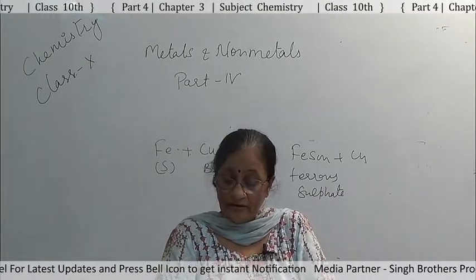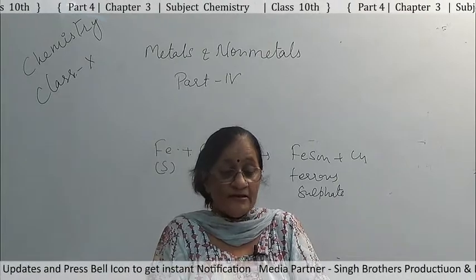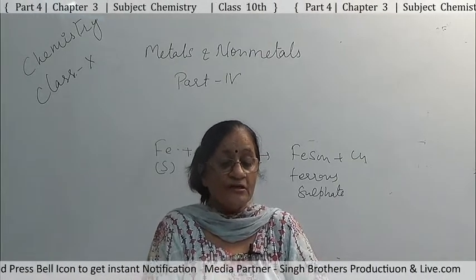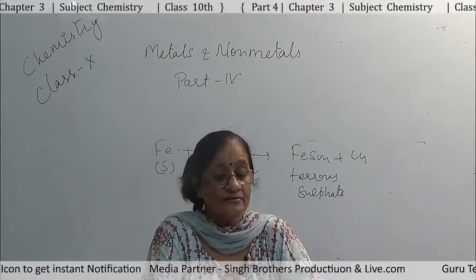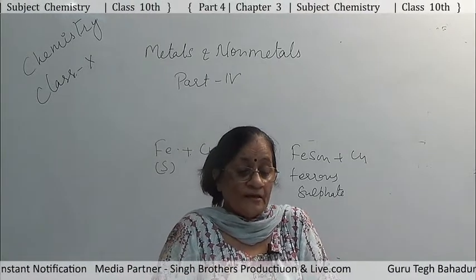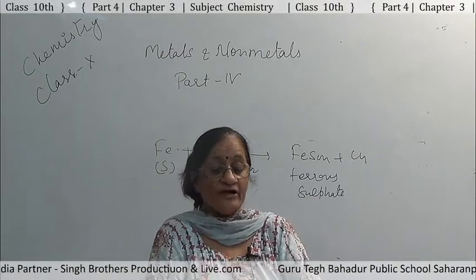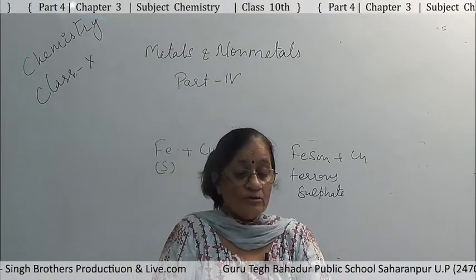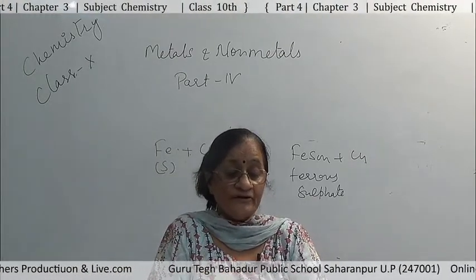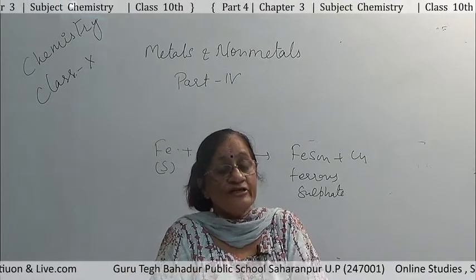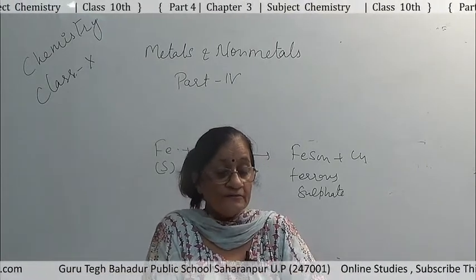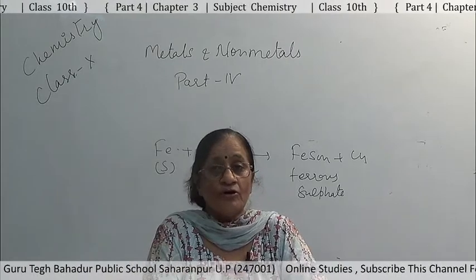If metal A displaces metal B from its solution, it is more reactive than metal B. So, on the basis of displacement reactions, we can find better evidence about the comparative reactivity of one metal with respect to another.